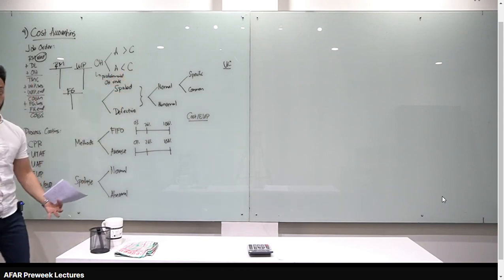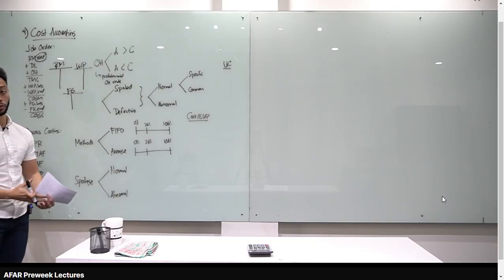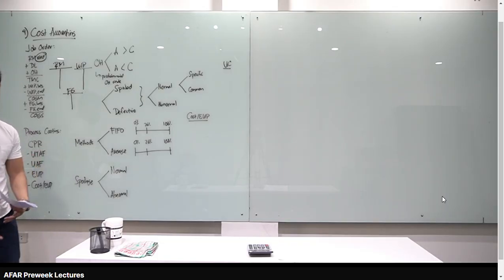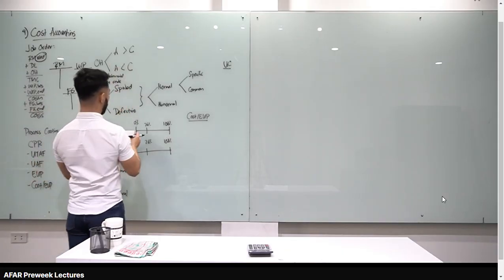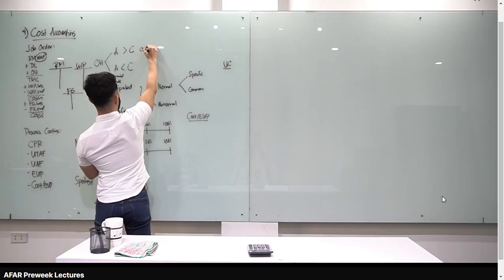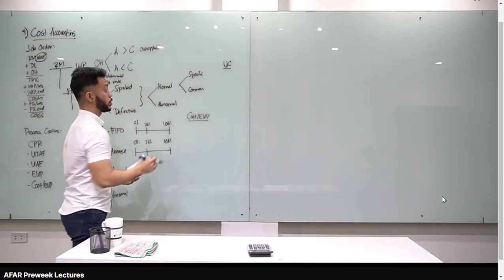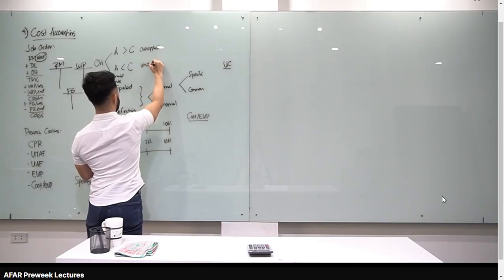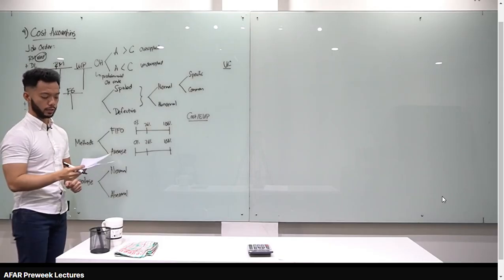Now, at the end of the period, every December 31, it is possible that the actual overhead, or what we call OH control, and the applied overhead, or OH applied, are different. If the OH applied is greater than OH control, we call this over-applied. Okay? If the OH applied is less than the OH control, that is under-applied. And we know, class, that the control must be followed because that is what we actually incurred.